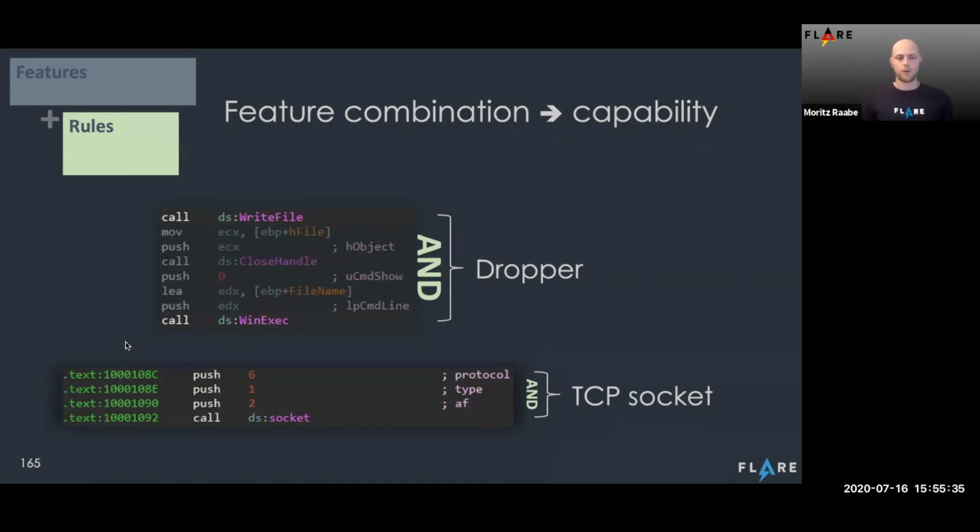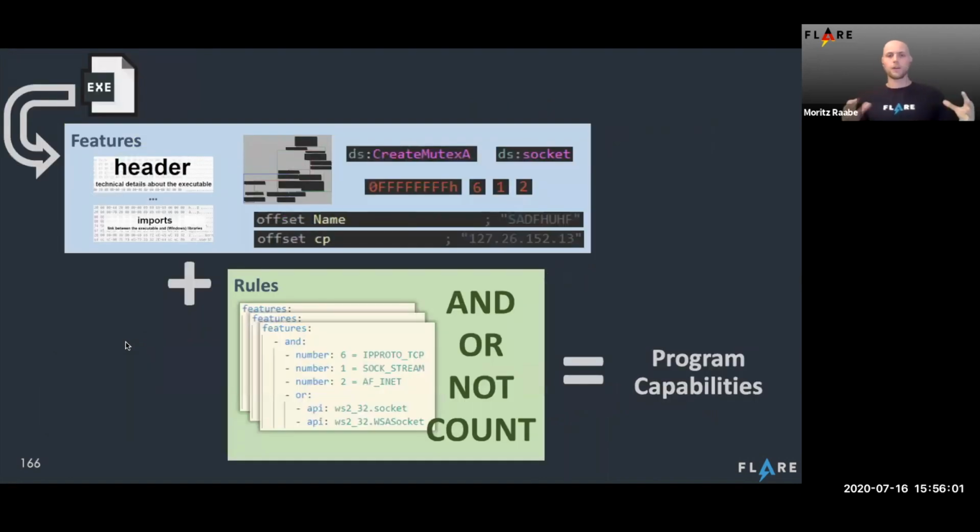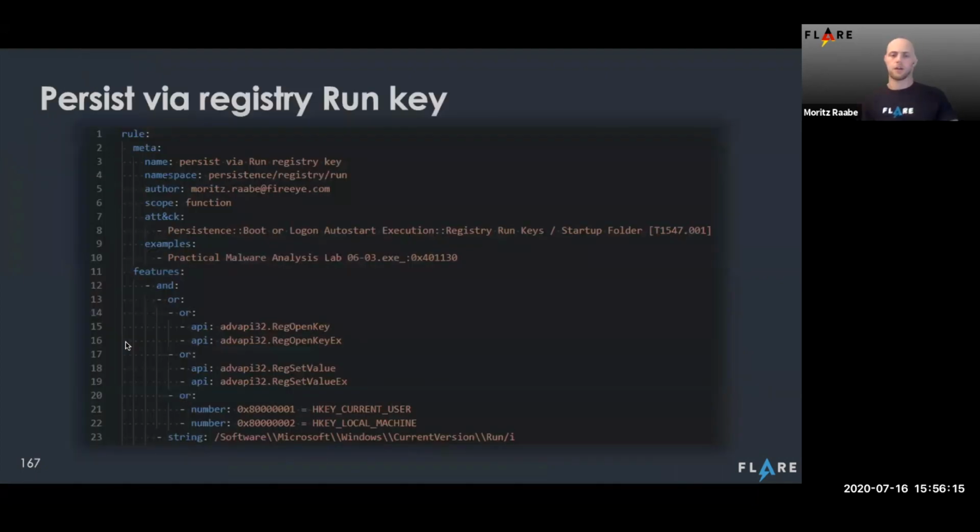And if you've done socket programming before, you may recognize that this is the creation of a TCP socket. And as reverse engineering became more and more used over the years, I learned more of these reverse engineering techniques and tricks and these little patterns. And now I think finally with Kappa, we found a way to codify this knowledge into an extendable and repeatable process and make that accessible to everyone here in the community. So the bigger picture: we extract our features, we apply a rule logic to it, and then that results in our program capabilities. Since the rules are really the core part of what we do here with the detection and the combination of features, let's dive into how they look.